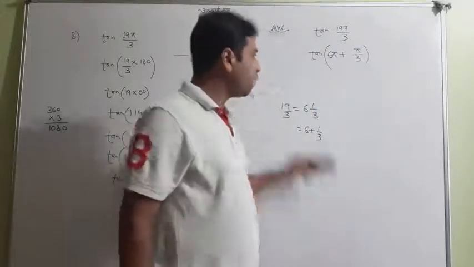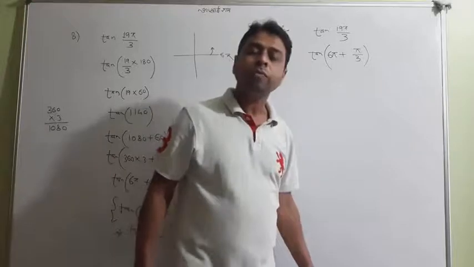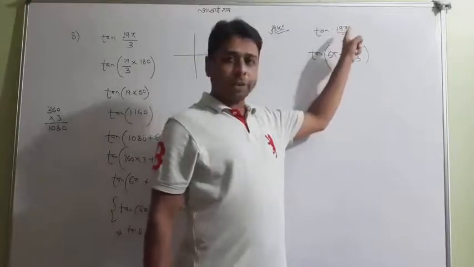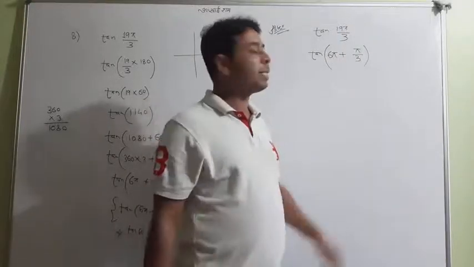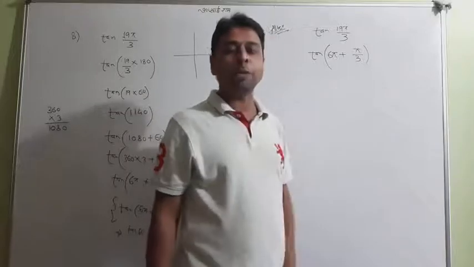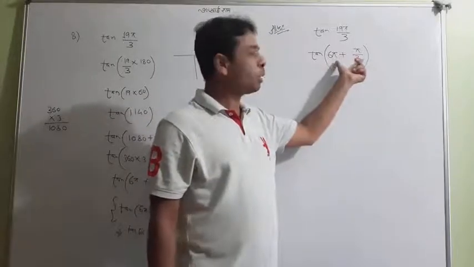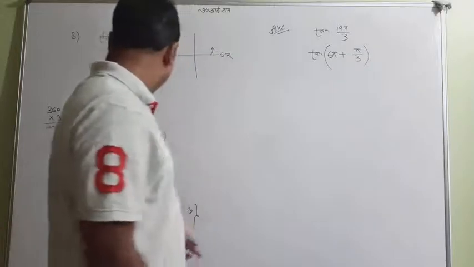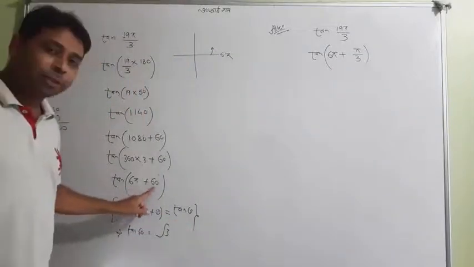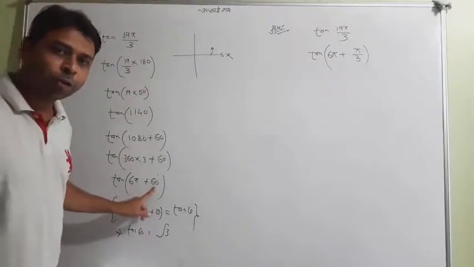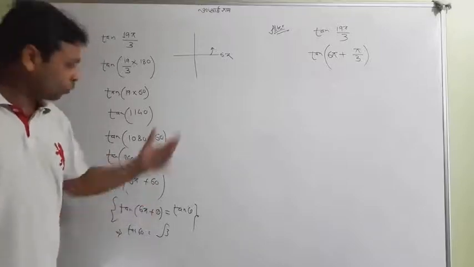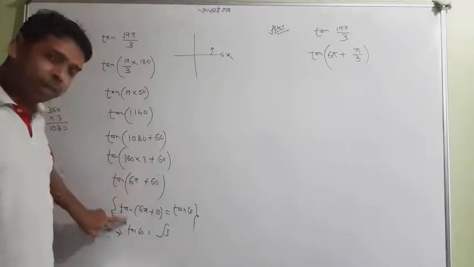So this method is only applicable when an improper fraction is coming. And one should not be surprised that you have actually reached a particular destination. This is 6 pi plus pi by 3. And this is also 6 pi plus pi by 3. Pi by 3 is what? 60 degree. I already taught that. So the question is the same, so I'll now use the same method and I'll get an answer.